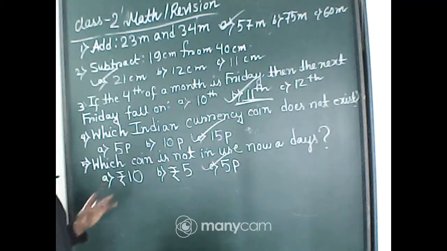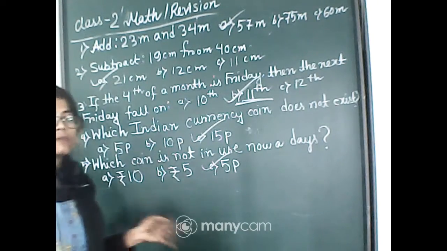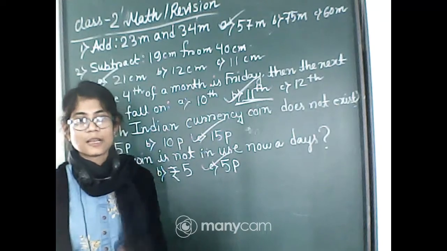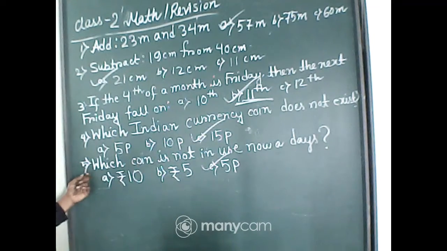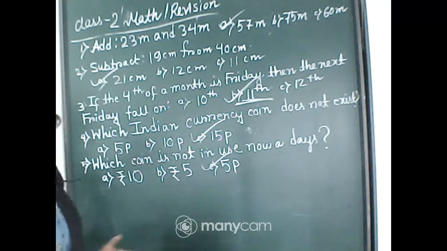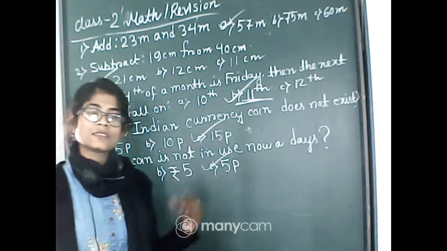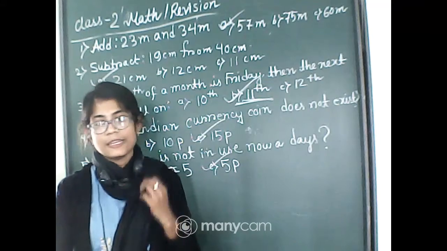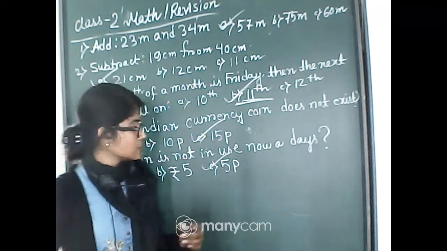So can you find a small difference between the 4th and 5th number questions? Number 4 is saying does not exist, means it never ever came in the market, and number 5 is not used nowadays, means once upon a time maybe it was in use, but nowadays it is not in use.